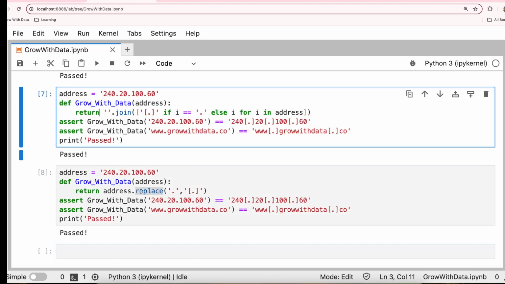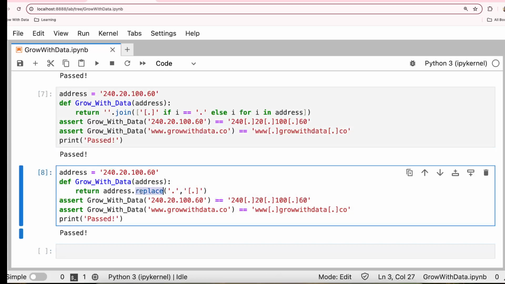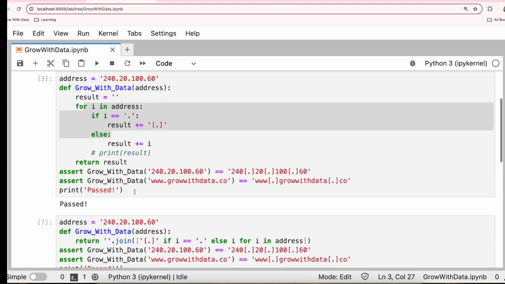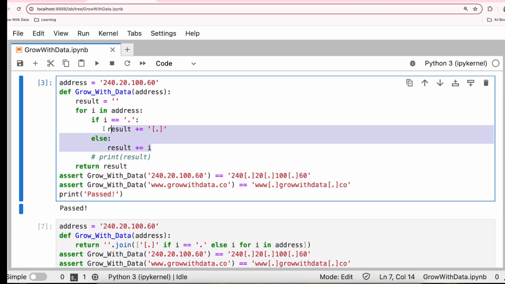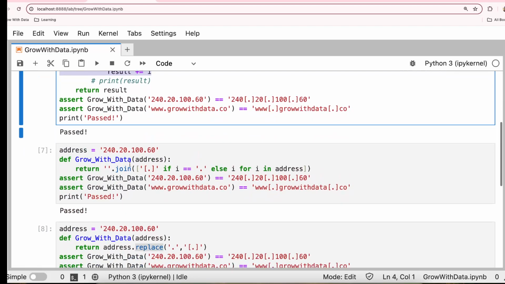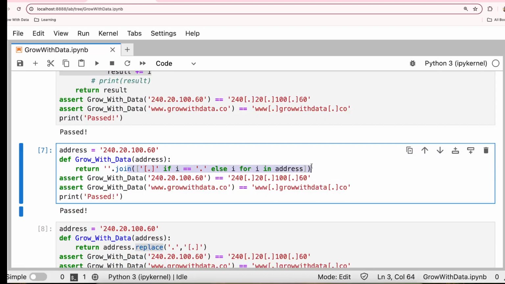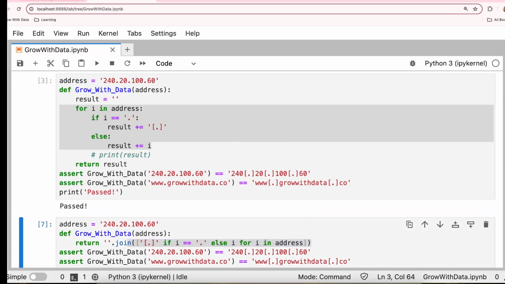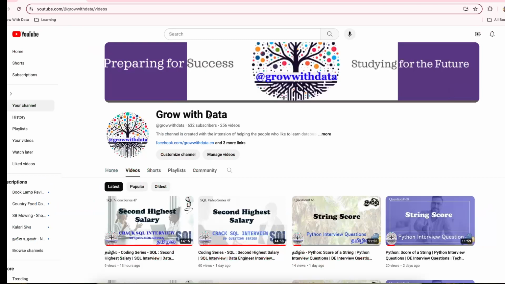So in the interview process, if you go with a replace function, they might say you don't have to use an inbuilt function. You have to go with the normal process. So if you want to go with the normal process, very less experienced people can go with the for loop and if condition. But if you have 4 or 5 years of experience, they prefer to see a list comprehension way of representing this.